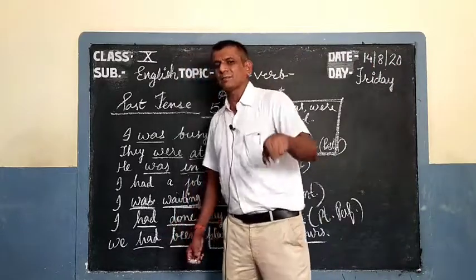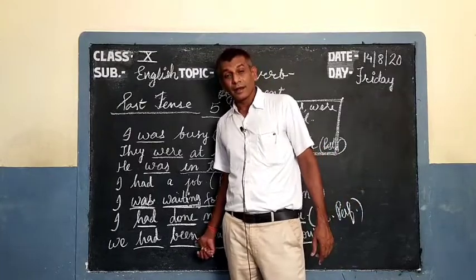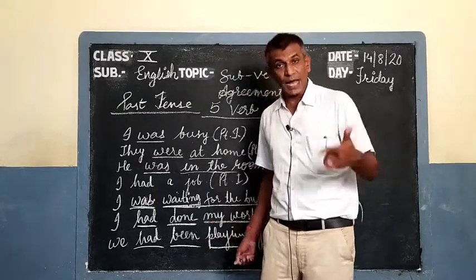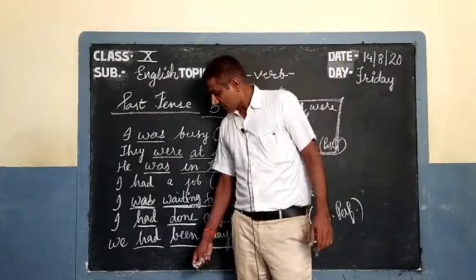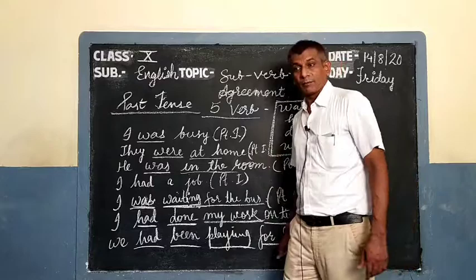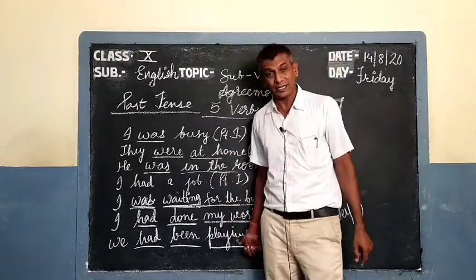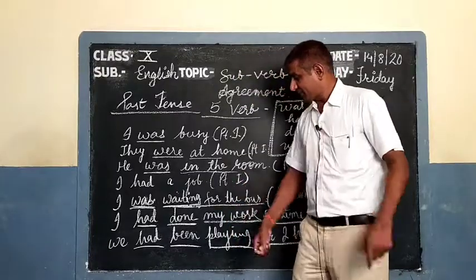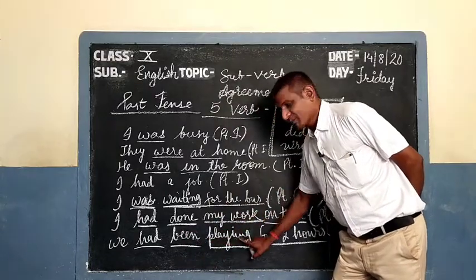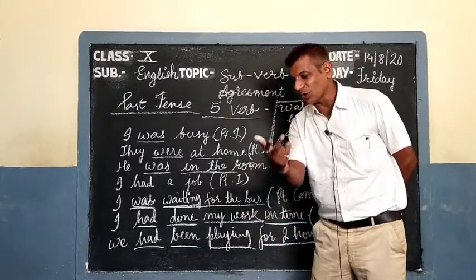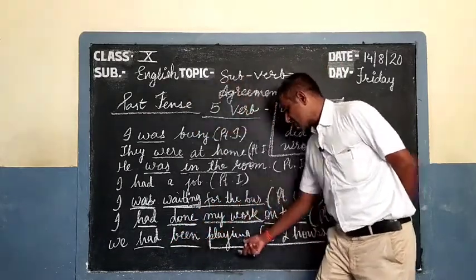So, had means past, finite, past. Been is past participle. Past participle is perfect participle. Okay, playing is present participle, means progressive participle. So, now see, past, perfect, progressive, or you call it continuous. So, past, perfect, continuous.